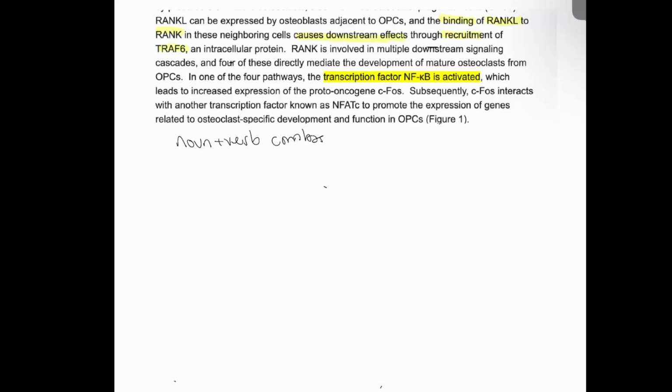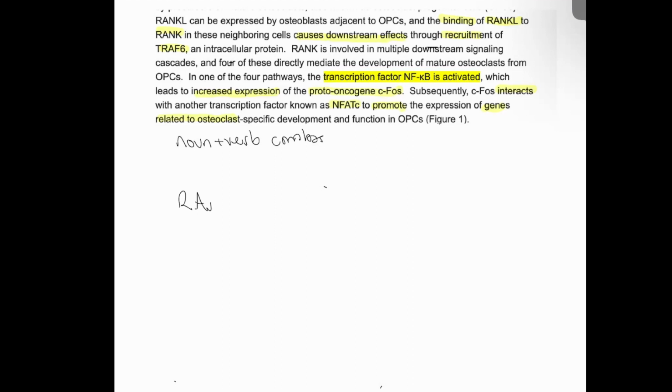That's the verb, which leads to increased expression, that's the verb, of the proto-oncogene CFOS, that's the noun. CFOS interacts, verb, with another transcription factor known as NFATC, noun, to promote, verb, the expression of genes related to osteoclasts. Perfect. Now that I've done that, what I can do is something known as mapping. Mapping takes a little bit of practice and intuitive ability; if you're good at CARS, you're probably going to be good at mapping.